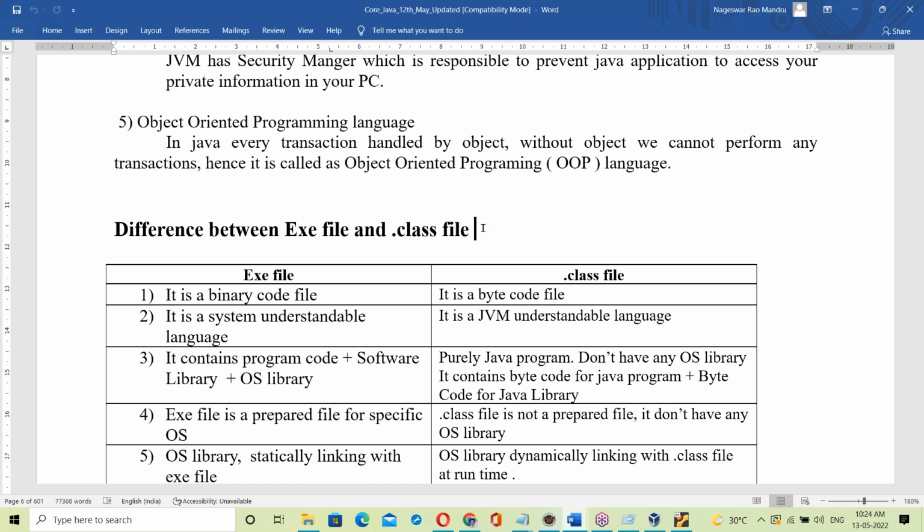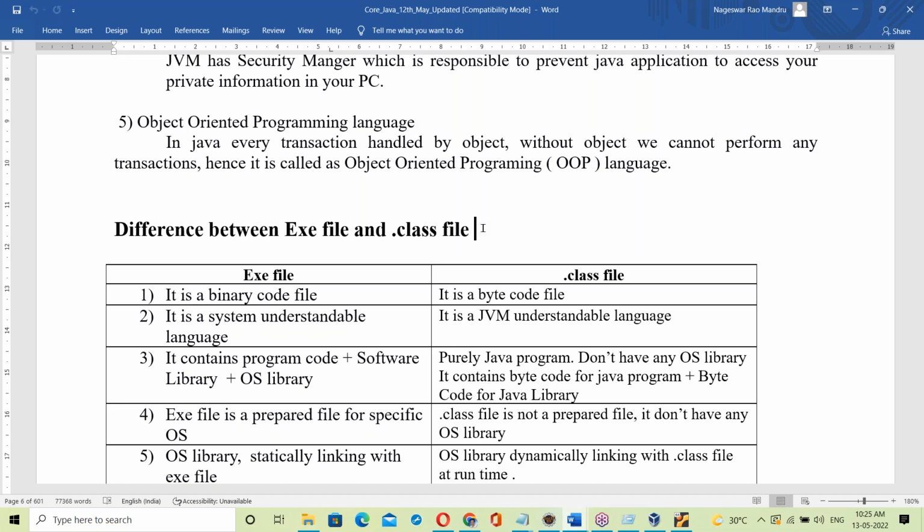Today's topic was about the exe file and the dot class file. If you're not understanding, just ask me and I'll explain very clearly the exe file concept and dot class file concept.